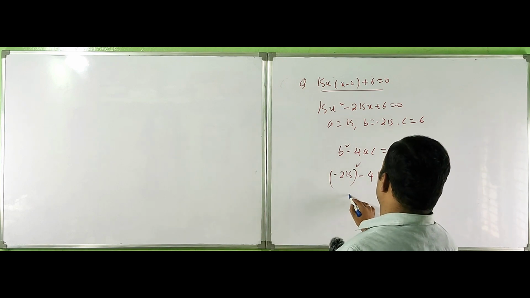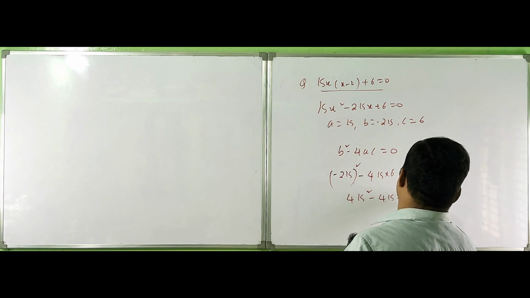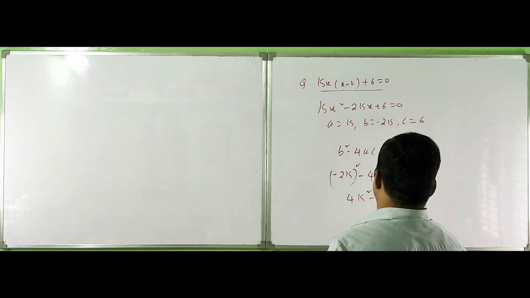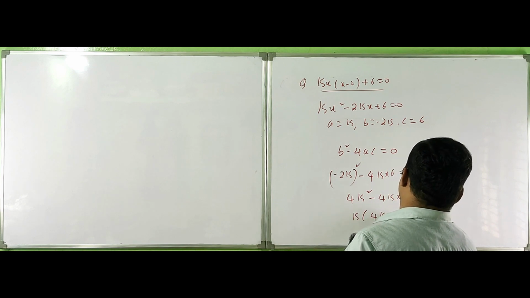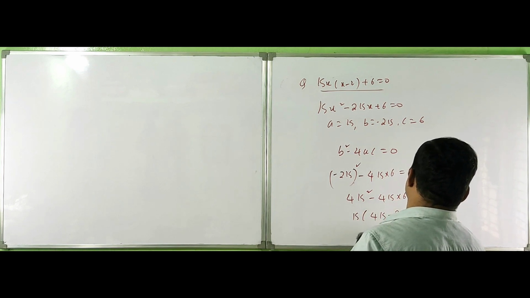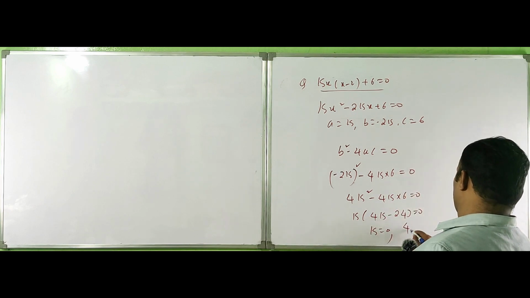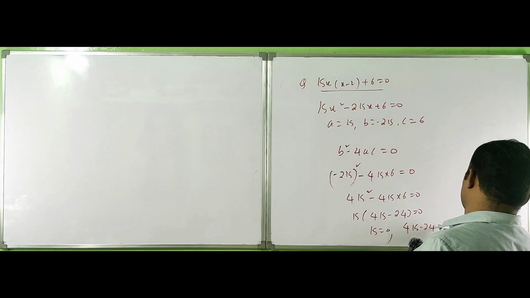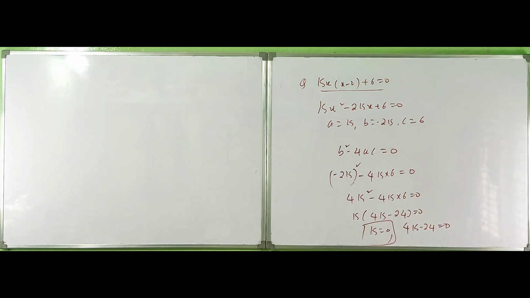This becomes 4k square minus 24k is equal to 0. Taking 4k outside, 4k into k minus 6 is equal to 0. So either k is equal to 0 or k minus 6 is equal to 0. k equal to 0 is not valid.